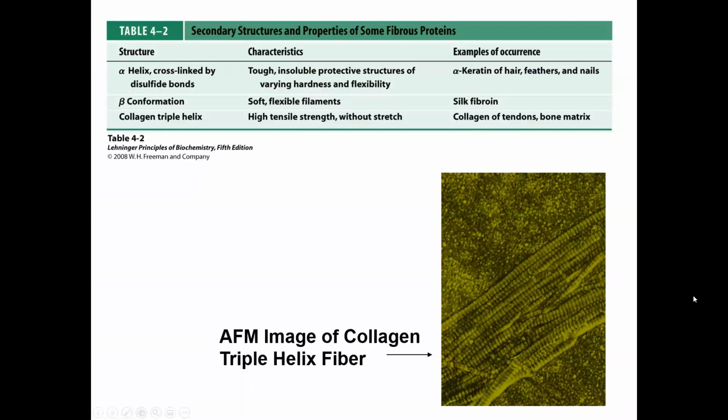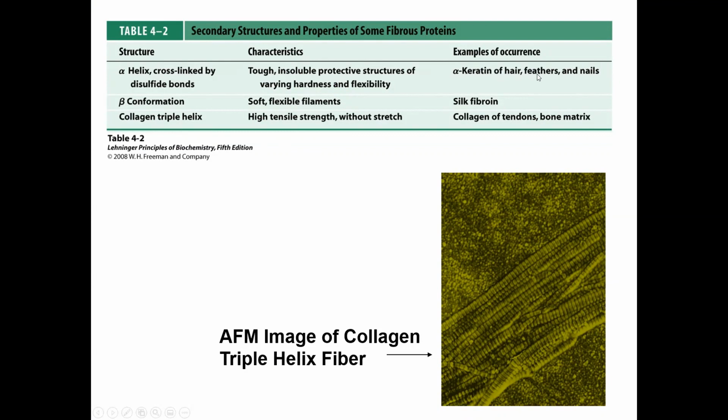Alpha helical structures are found in, for example, the protein alpha keratin of hair. You must be hearing a lot of ads. People are selling all kinds of shampoos containing keratin, and that's exactly what they're trying to sell you: alpha keratin infused shampoos.